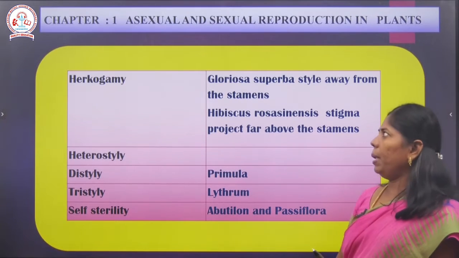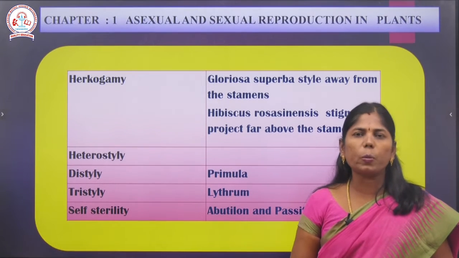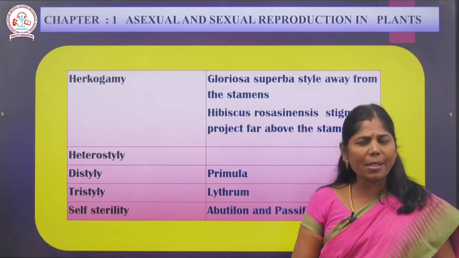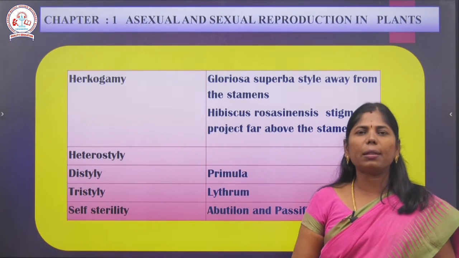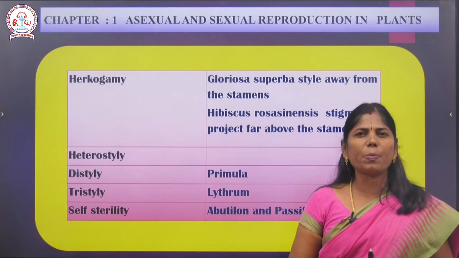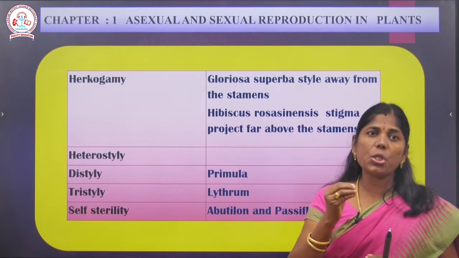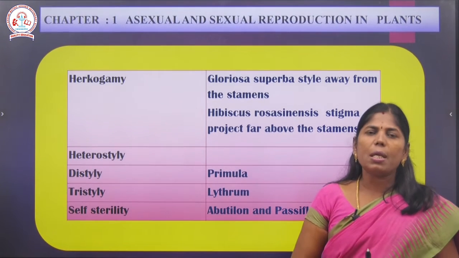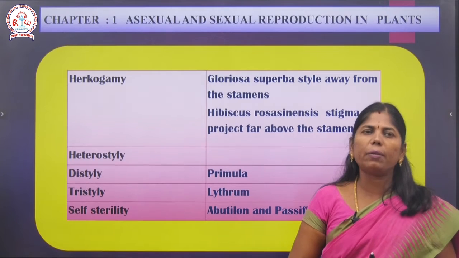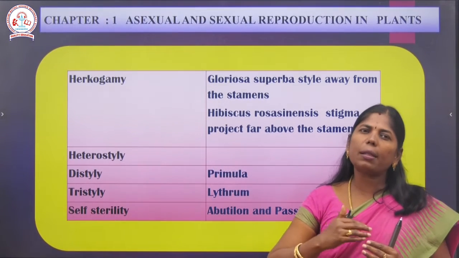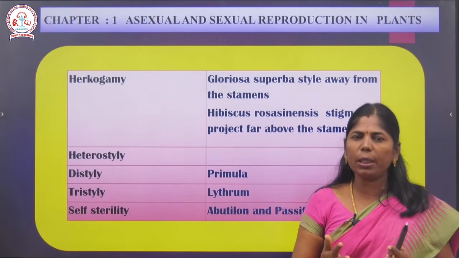And hercogamy is seen in Gloriosa superba. This is our state flower. Actually this is a bisexual flower, but here self pollination is not possible because of the arrangement of the organs, the features of the gynoecium and the androecium. The style of the gynoecium is away from the stamens. When the style has moved away from the stamens, they cannot do pollination.